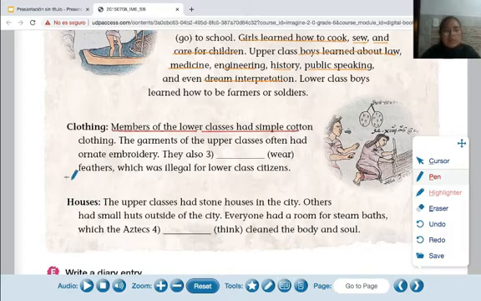About houses. I help you, okay, for this paragraph. Houses. The upper class had stone houses in the city. Others had small huts outside the city. Everyone had a room, steam baths, which the Aztecs, in parentheses, think, clean the body and soul. Okay. First, what is the main idea of this paragraph?